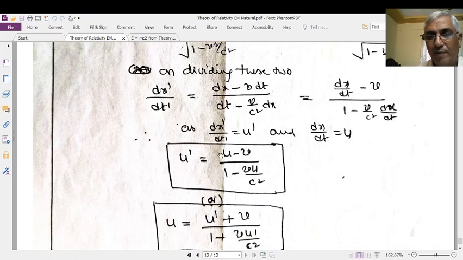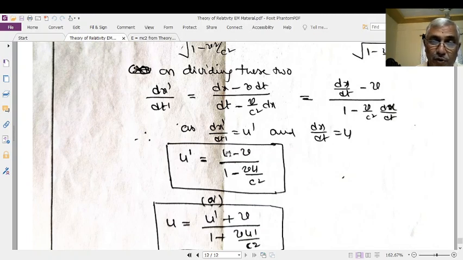In which, what is u? The velocity of a body with respect to the stationary frame. What is u prime? The velocity of a body with respect to the moving frame. What is v? The relative velocity between these two frames. Therefore, velocity with respect to a moving frame is equal to velocity with respect to the stationary frame minus the relative velocity. Up to this point, this is the Newtonian mechanics formula. But this is the additional term, 1 minus vu by c square. Now this is the relativistic addition of velocities, or velocity transformation equations.